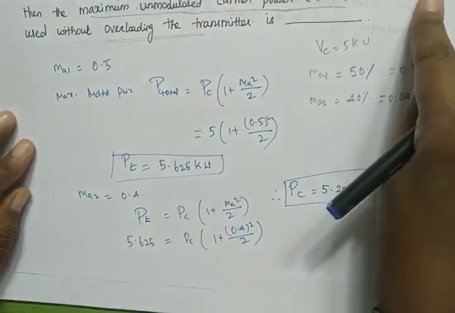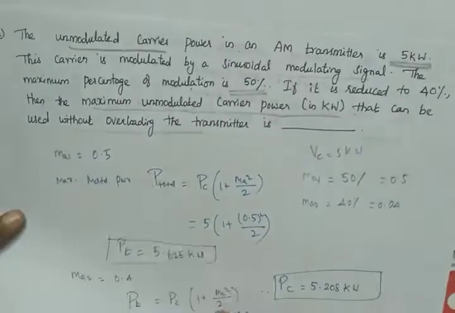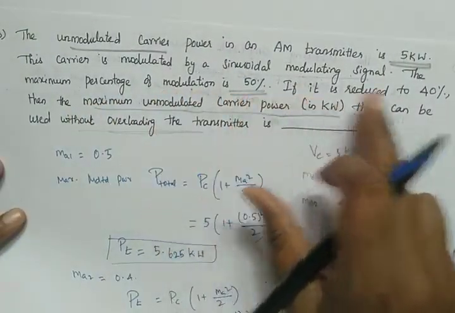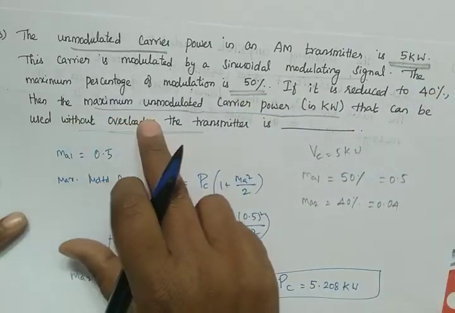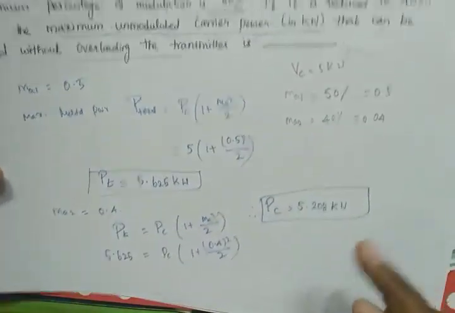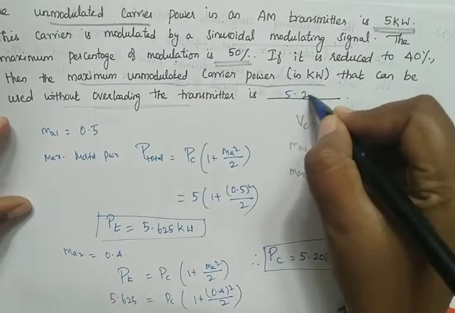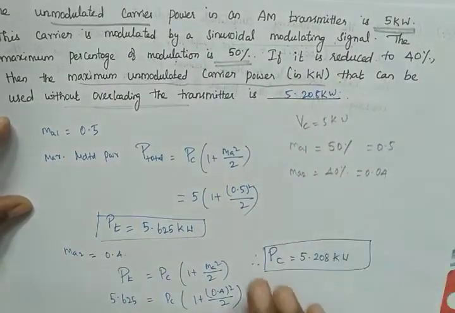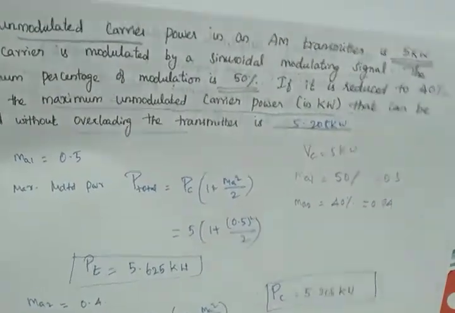So, if it is reduced to 40%, because we have maximum percentage 50%, then the maximum unmodulated carrier power is 5.208 kilowatt. This is our unmodulated power. Now, let us move on to the next problem.